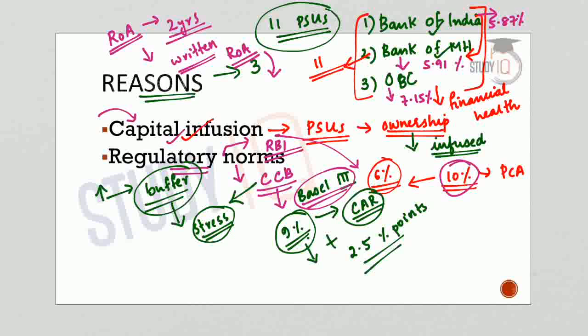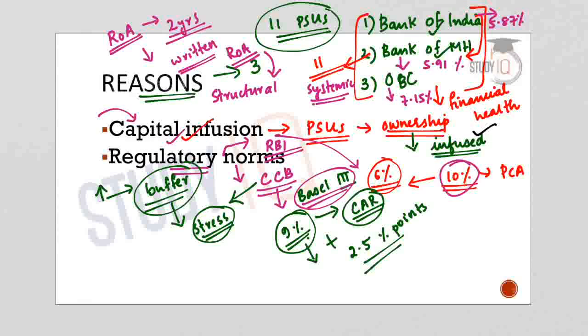So they have agreed that they will make certain structural and systemic improvements, and further government also agreed that the capital requirements of these banks will be factored. That means government will be infusing more capital into these public sector banks.